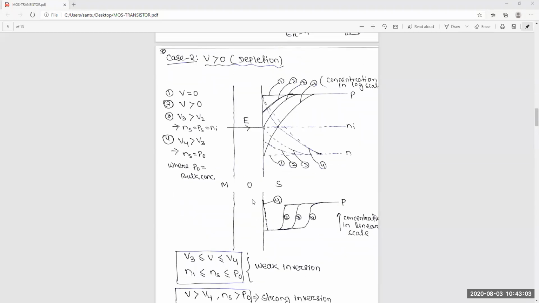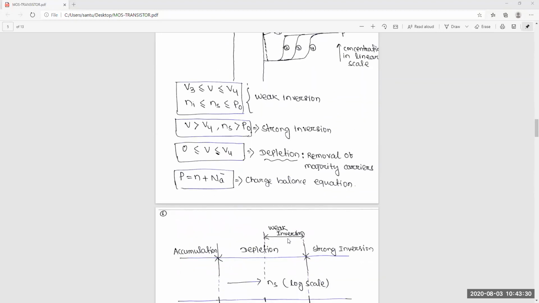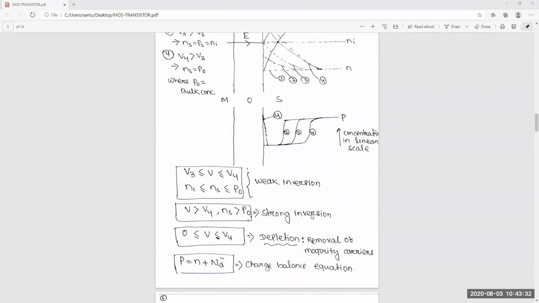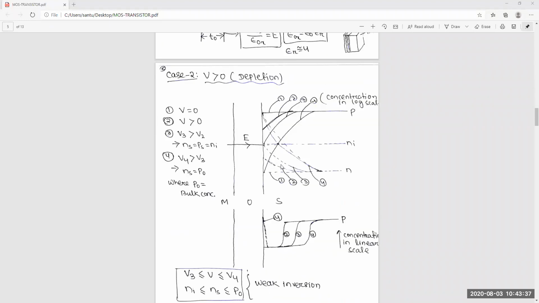So this part you understood or not? How it will increase the voltage, how this is increasing the depletion region. Finally, how the electrons come to this surface. Yes or not? Yes, sir. So finally, from accumulation, depletion, then